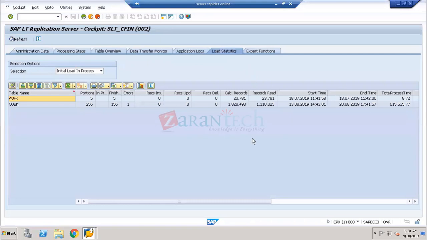And load setting. Load setting is nothing but what happens before you do the processing. We all know that whenever a greenfield implementation is done, before you go for the production go live, there are phases. The first phase is called the discovery phase. The second is called the preparation phase. The third phase is called explore and realization.